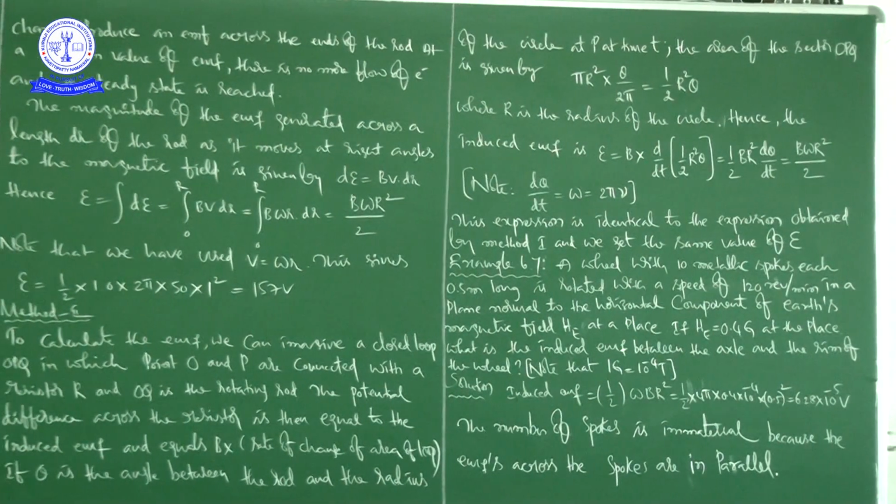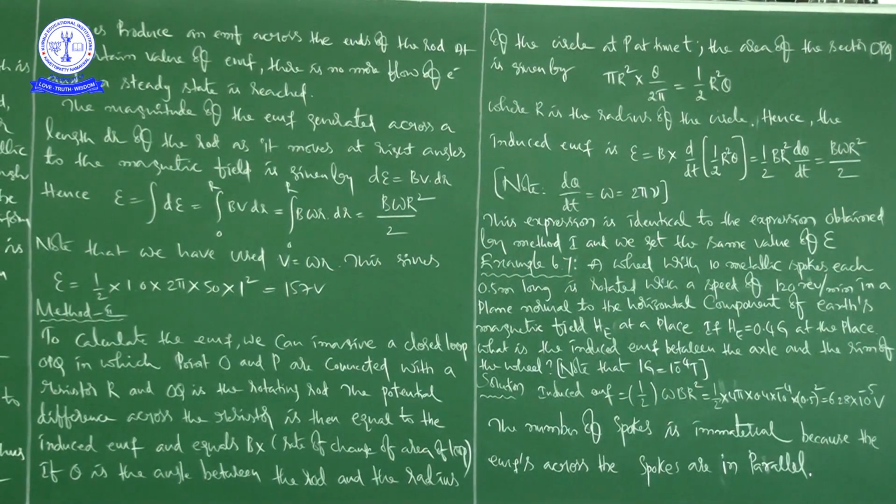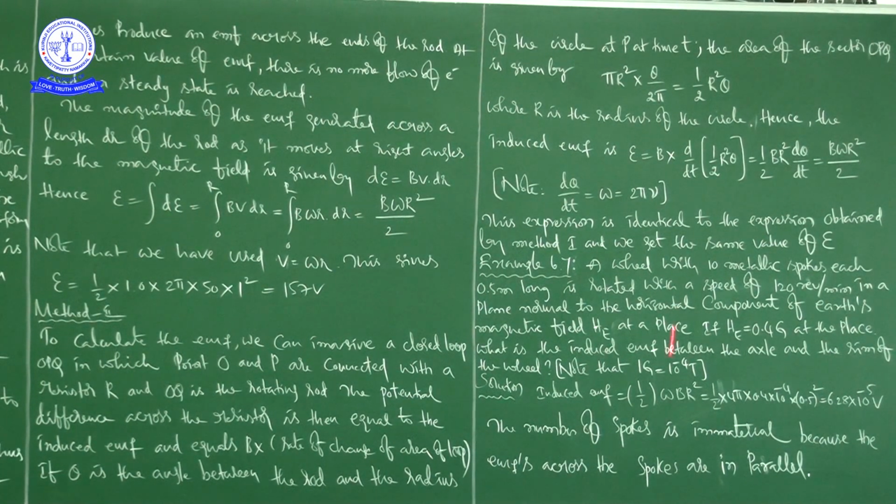Now, the area of the sector OPQ is given by pi r square into theta by 2 pi, then pi will get cancelled. Finally, we will get 1 by 2 r square theta.